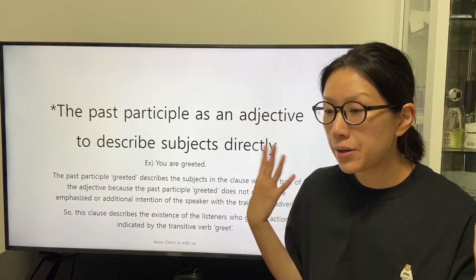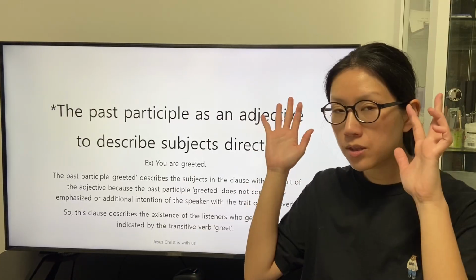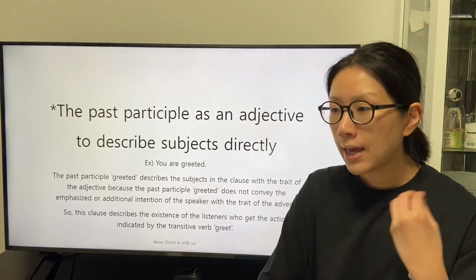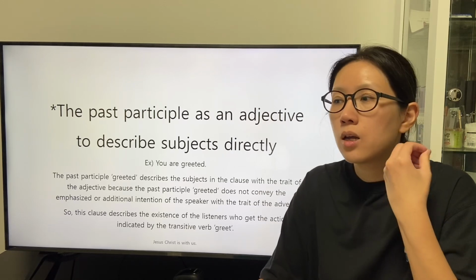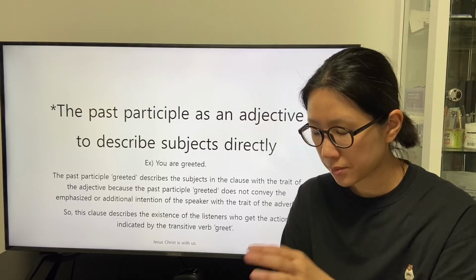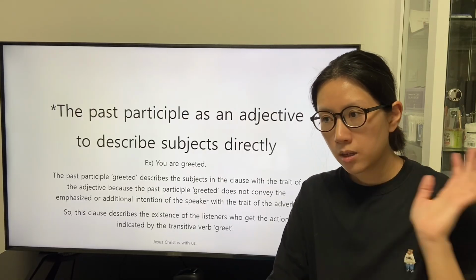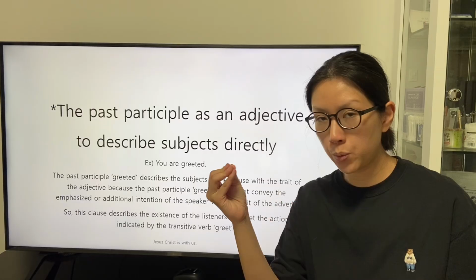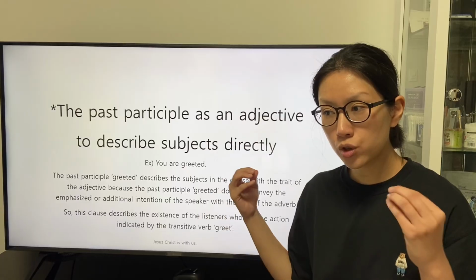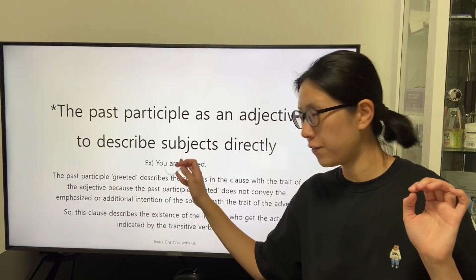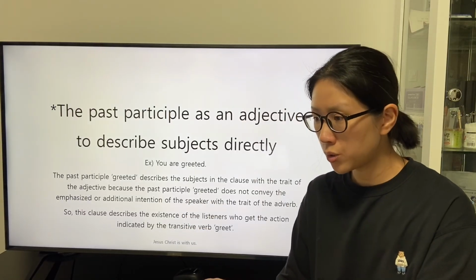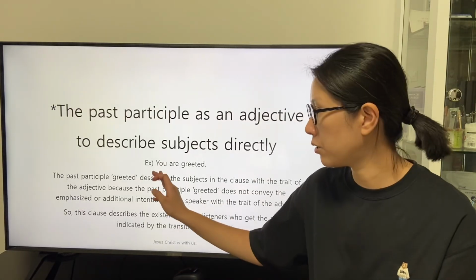So we can understand that the speaker describes the existence of the subject at first, and the existence of the listeners is specified with the application of the adjective greeted, so that the definition of the be verb is deepened into revealing the condition of the subject.